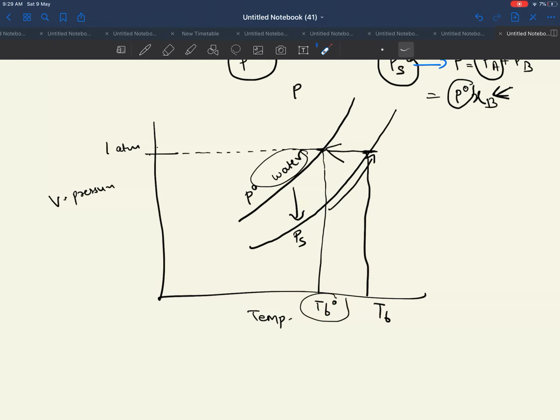So we say that elevation has taken place in the boiling point, and we will indicate this elevation by delta TB. And this elevation, if you check, indirectly depends upon the quantity of the solute which is present. The more solute you add, the more the vapor pressure will decrease, and the further we have to heat to make the vapor pressure equivalent to atmospheric pressure. This means the elevation in boiling point depends upon the molality of the solution, or we can say delta TB will be equal to KB into m.